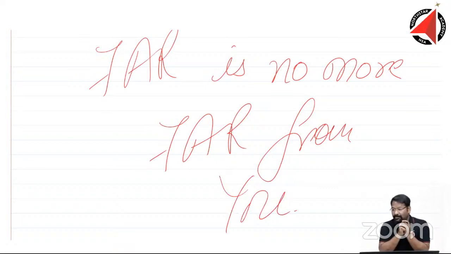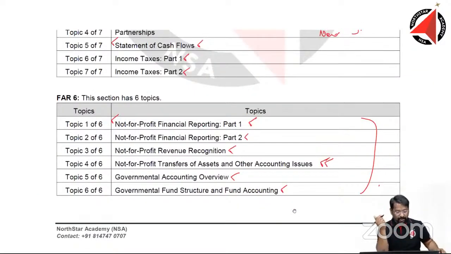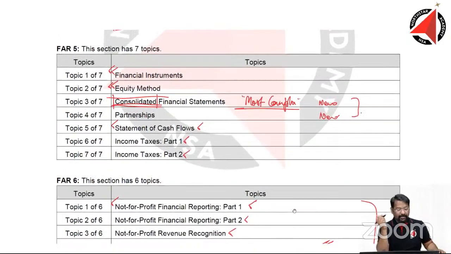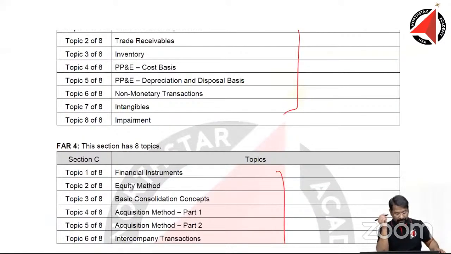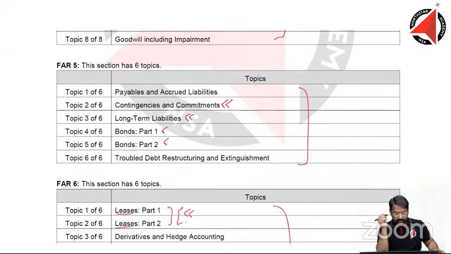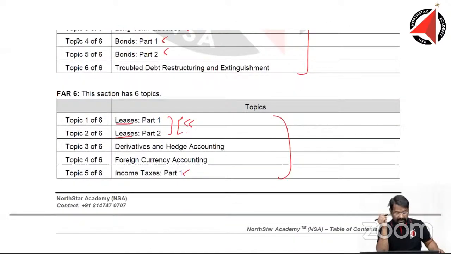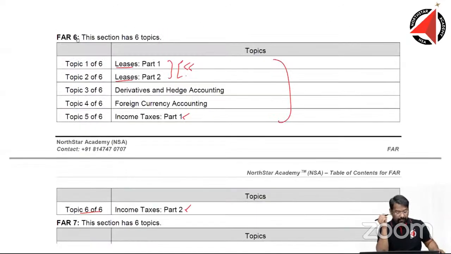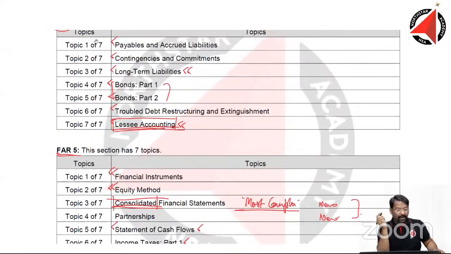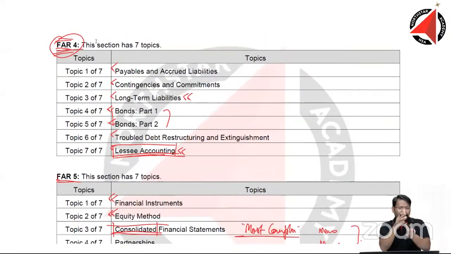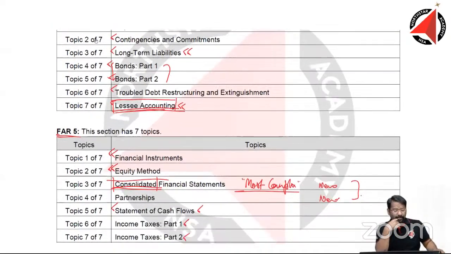Can we use the old FAR book to prepare for the new FAR? Answer is, for one topic, yes. For the topics where I see the highest amount of similarity, maybe FAR 5 here and FAR 4 here. If you look at FAR 6, FAR 5, FAR 4, somewhere with a pick and combination, permutation combination, we can make it work with the old book.